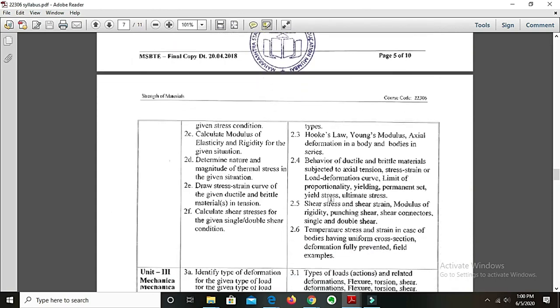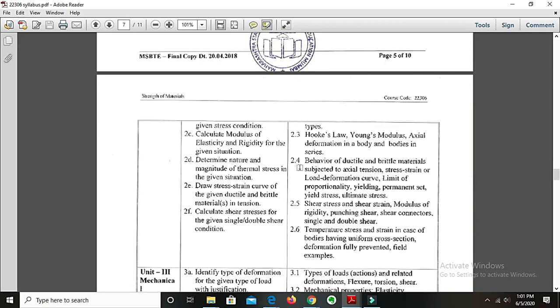Then in point number 2.3, we are going to learn Hooke's law. Majority of students must have learned what Hooke's law is in the previous year in physics somewhere. We will study it again. Then we will study Young's modulus. We will see how Young's modulus is used in strength of materials to determine strength of materials. Then we will see what axial deformation in the body is and how a body deforms by applying force, whether the force is inward or outward, and how bodies which are placed in series are affected through these various forces.